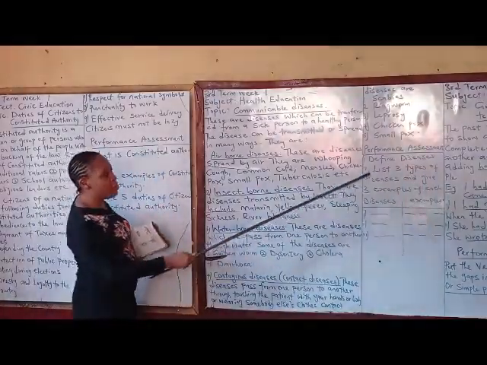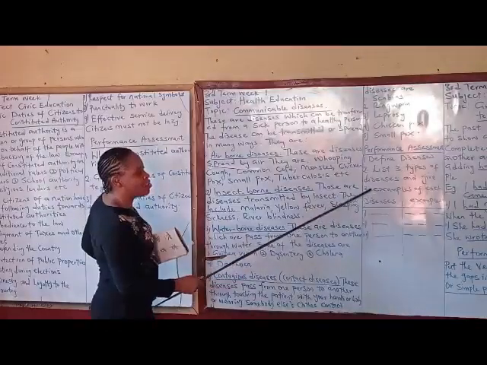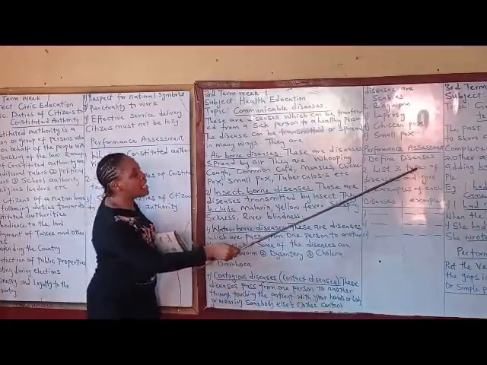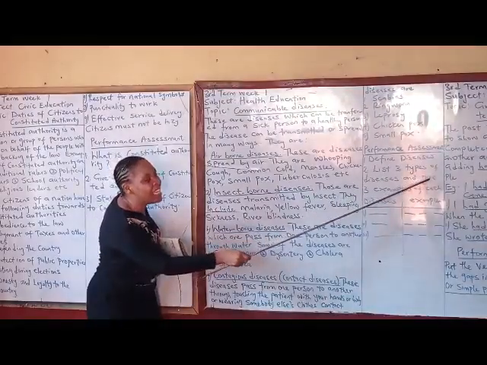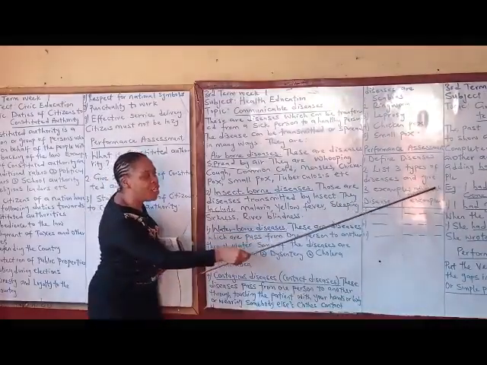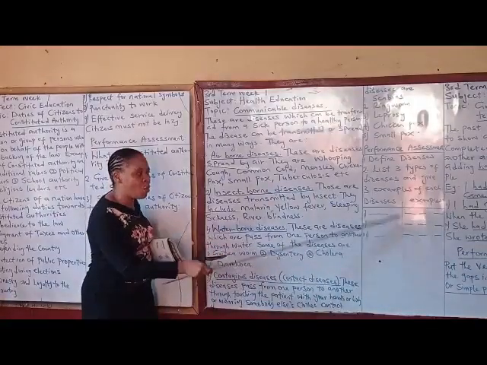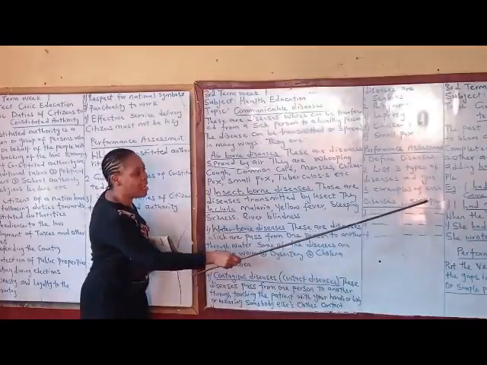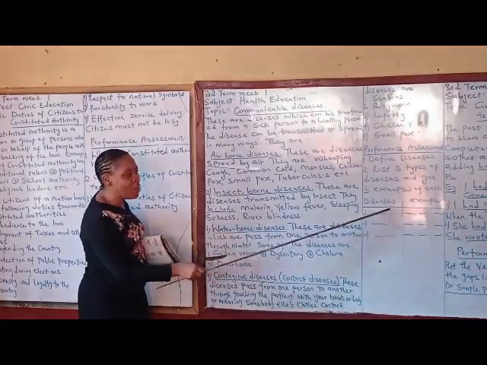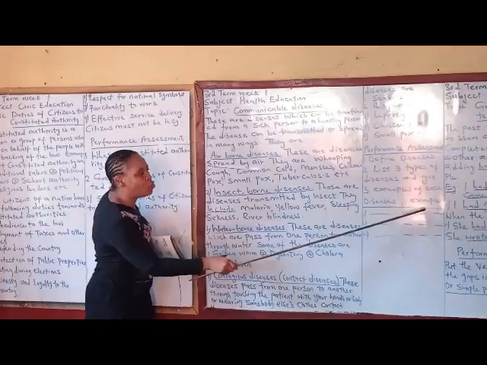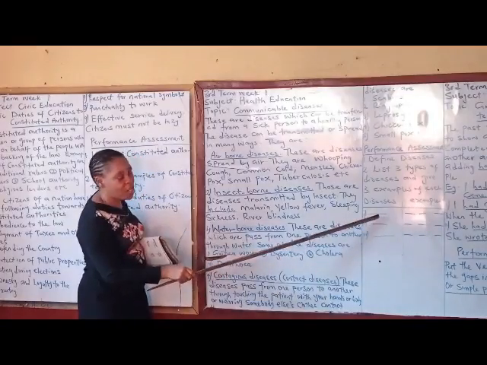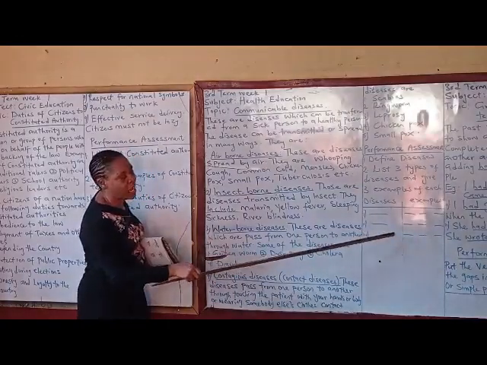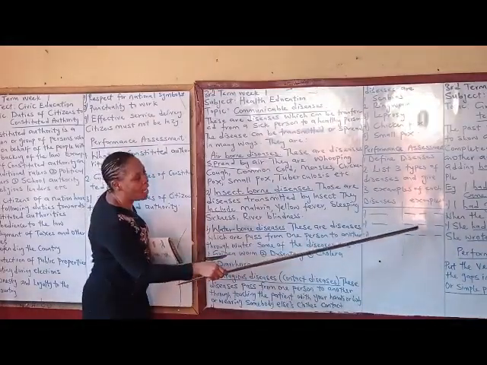So these are all defined diseases. You define diseases, then you list 3 types of disease and 3 examples of each. Now listen to the question yourself: list 3 types of diseases and give 3 examples of each. So this is how you draw your line. When you want to do the assignment, you draw a line this way, you write disease this way and examples. You write the type of disease and you give 3 examples, 1, 2, 3. You give another type of disease, you give the 3 examples, 1, 2, 3. You give the last type of disease and you also write the 3 examples, 1, 2, 3.